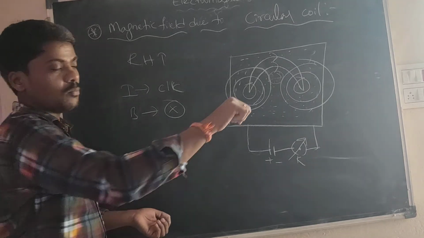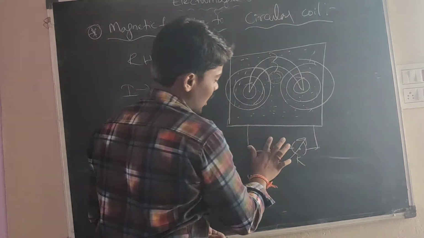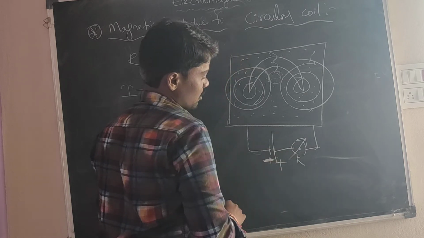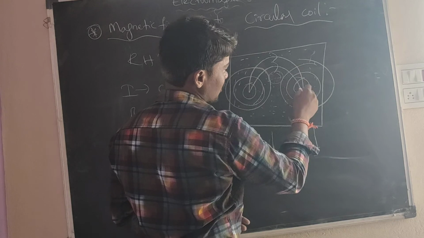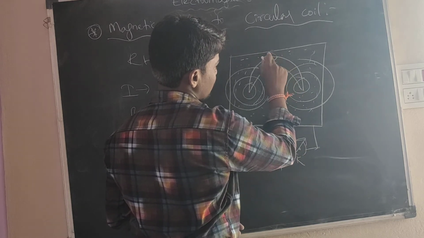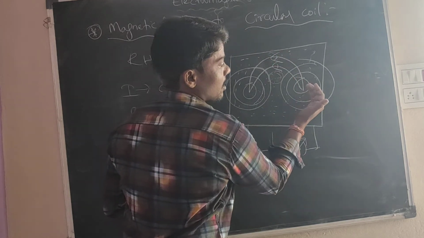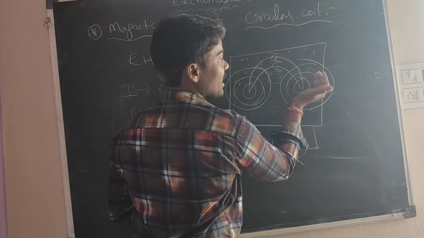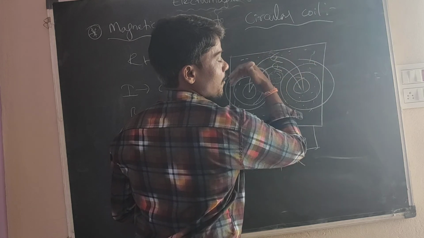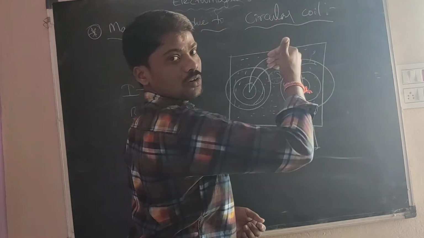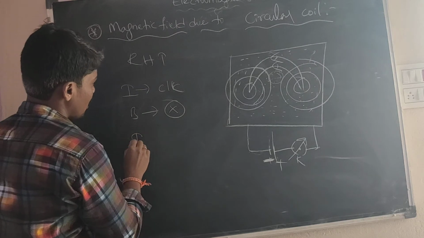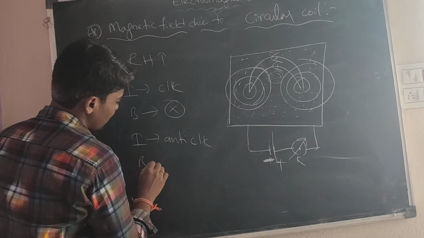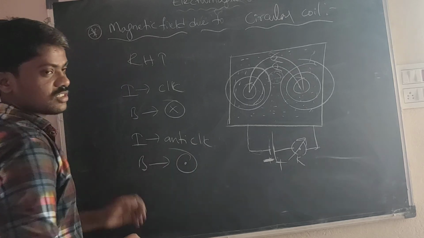Into the board. For example, I will change the battery. Here is negative, here is positive. The current will be in this direction. Here see, the curled fingers show the current direction, which is anti-clockwise. When the current is anti-clockwise, the magnetic field is in the outward direction.